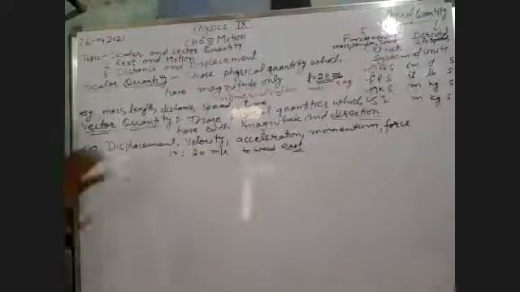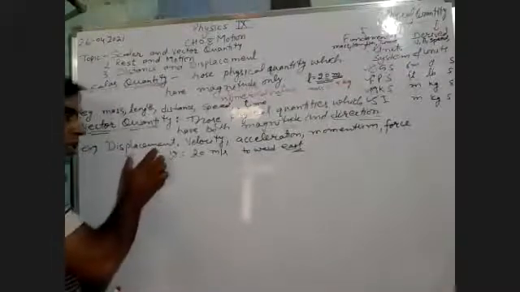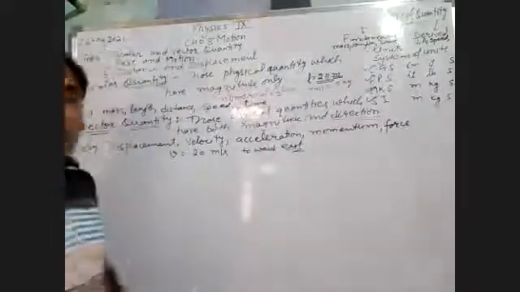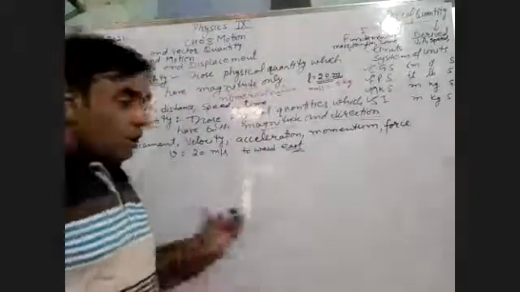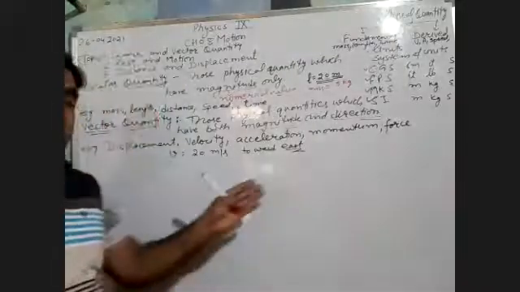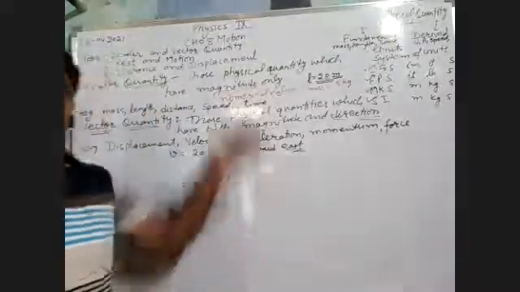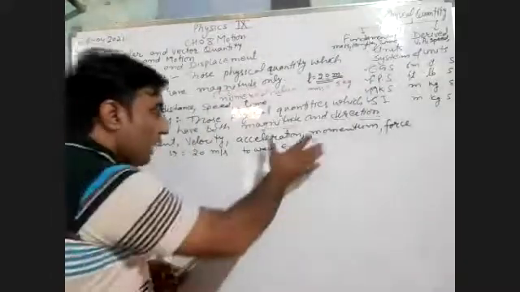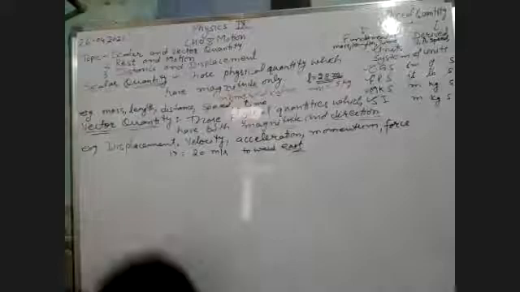So to measure displacement, velocity, acceleration, momentum, force, we require direction also. Right to left, left to right, east to west, west to east, north, south, up, down. So these are the directions which are required to measure a vector quantity.